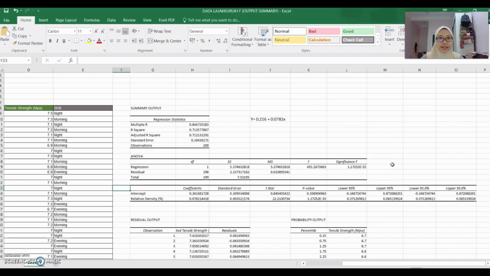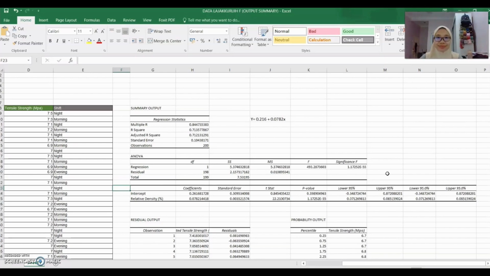In this case, alpha is 0.05. From this table, we can see our significance F is 1.17252E-55. When we compare both values, our significance F is smaller than alpha, so we reject H0. This concludes that the data provide strong evidence that a linear relationship exists between X and Y. That's all from me.